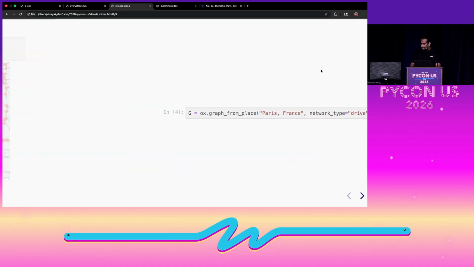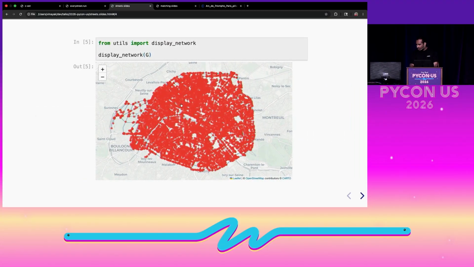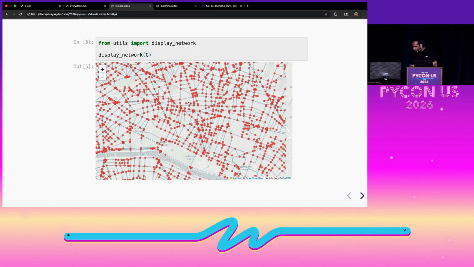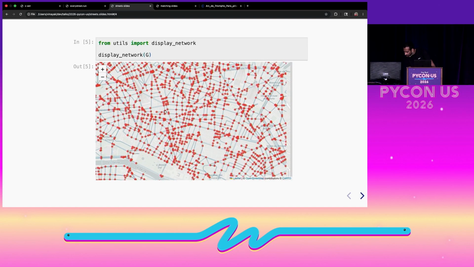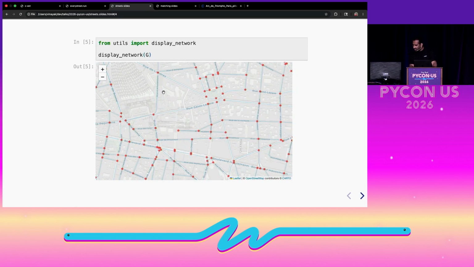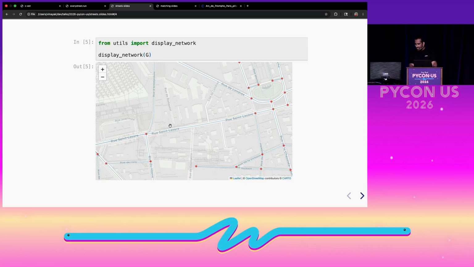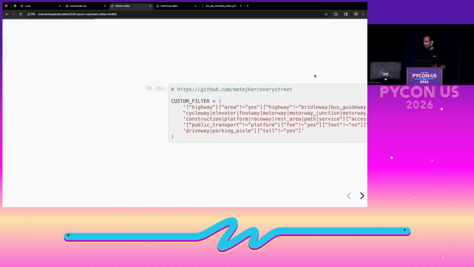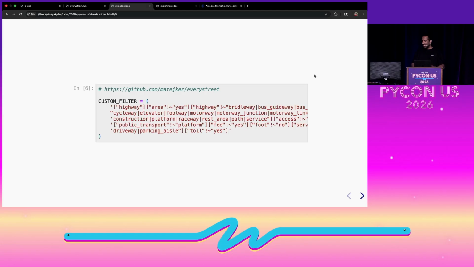So what we can do is change the network type to drive, and it looks a bit more workable. But if I zoom in to this station here, we see that there's a street, but it's not available because the car can't go there, but I can probably walk there. So I'd want to get that street. And so when I was trying to figure out how to get all of these streets where I could walk, but a car couldn't go there, I found out that OSM has a way for you to filter the data that you get from it.